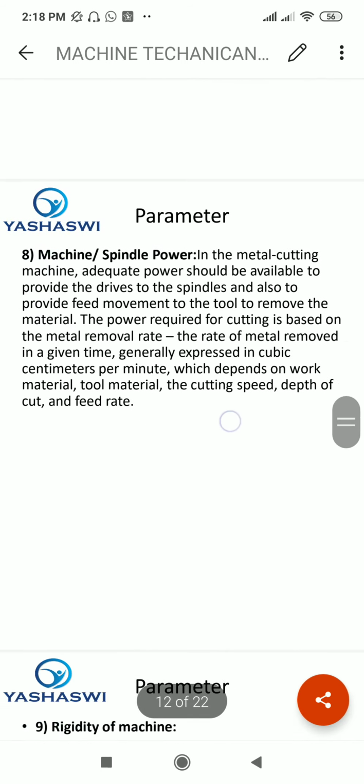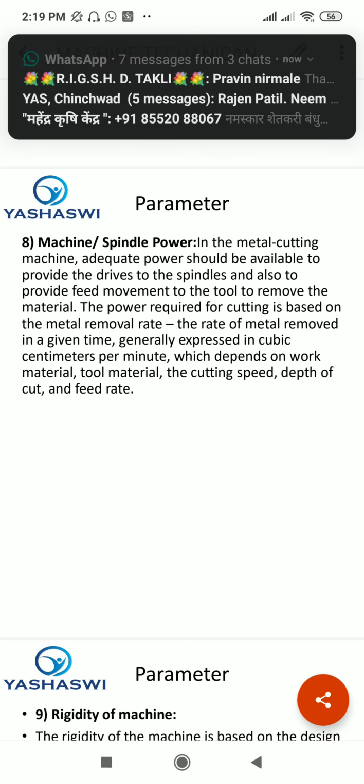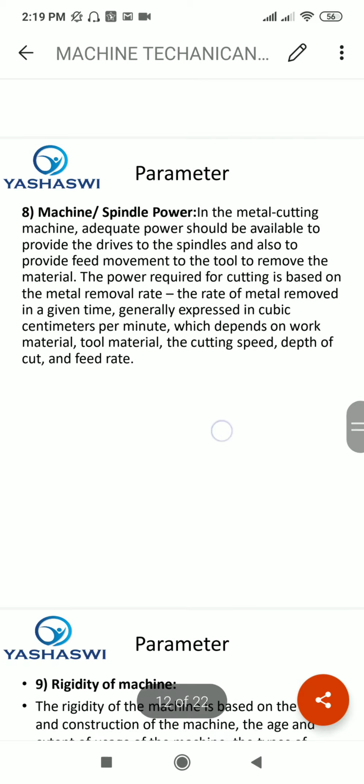Now our eighth parameter of machining is machine spindle or spindle power. In the metal cutting machine, adequate power should be available to provide the drive to spindles and also to provide feed movement to the tool to remove the material. The power required for cutting is based on the metal removal rate. The rate of metal removal is generally expressed in cubic centimeter per minute, which depends on work material, tool material, the cutting speed, depth of cut, and feed rate.